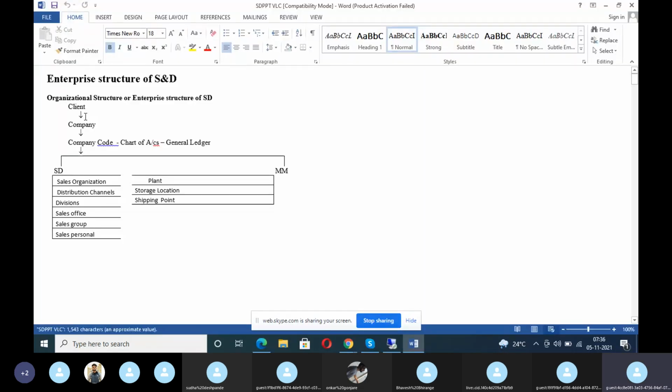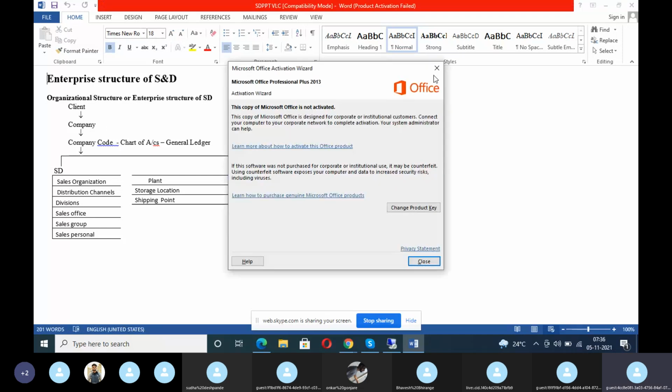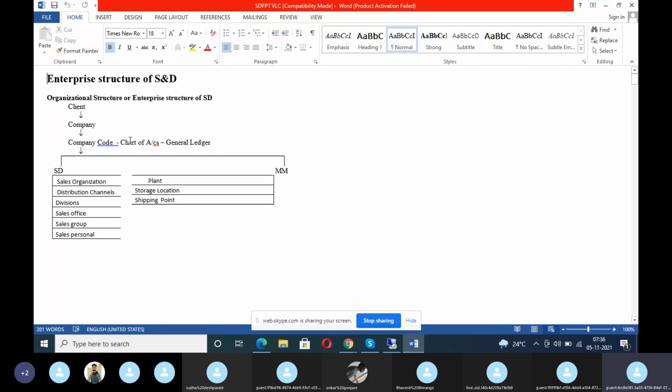Client, company, brand name of the product. Then only you are going to sell. And the product you are going to sell should be accountable and taxable. It should make an invoice. So company code, then sales organization, whether it's export sales or domestic sales. Export means export sales organization, domestic means domestic sales organization. Whether export or domestic, ultimately selling the material, supplying the material or rendering a service to the customer is called sales organization.